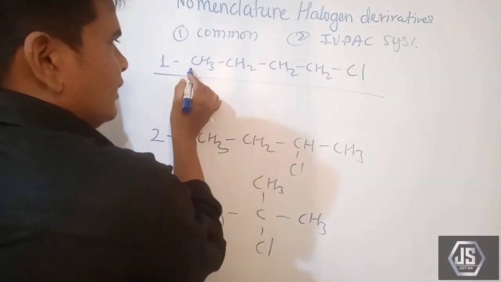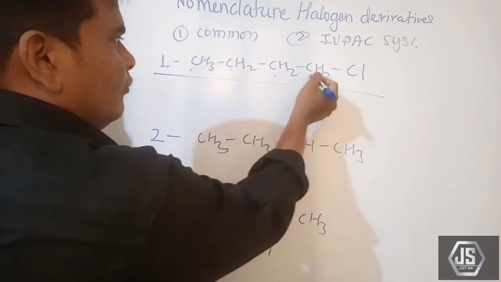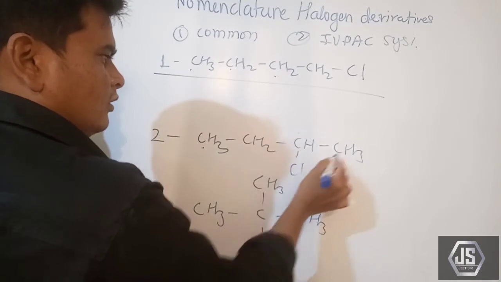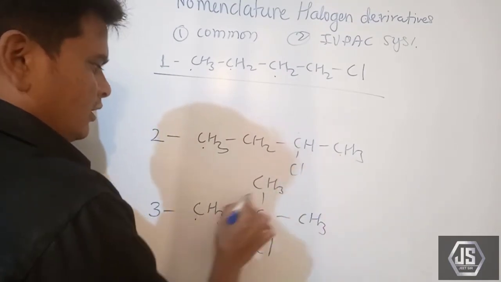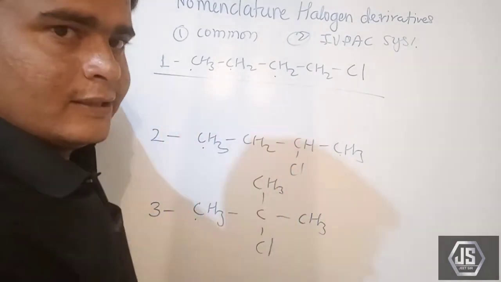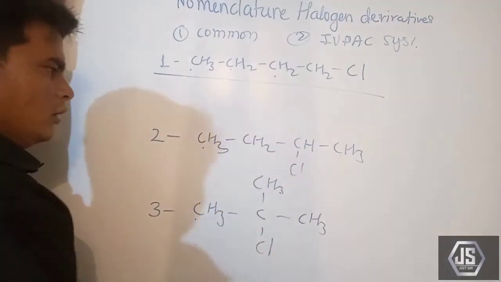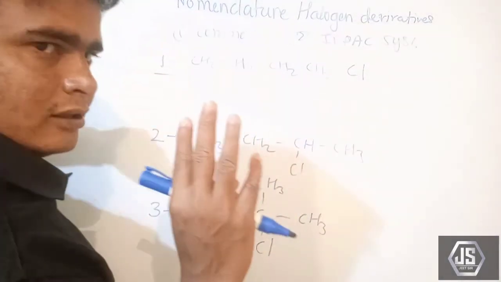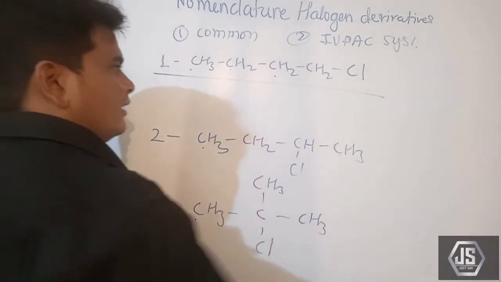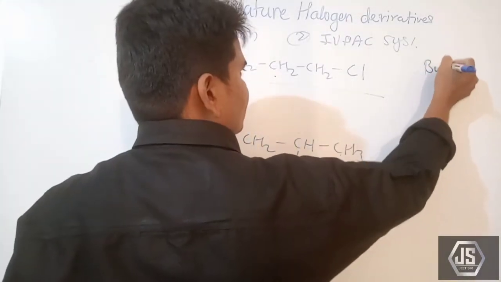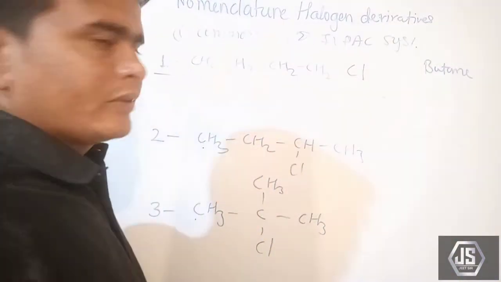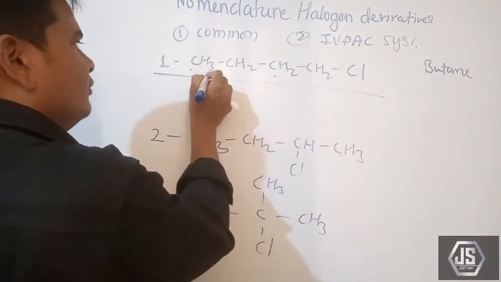How many carbons are there? 1, 2, 3, 4. Four carbons are there. Here 1, 2, 3, 4 carbons, and here too 1, 2, 3, 4 carbons. In all the compounds, how many carbons are there? Four carbons. What is the parent alkane for all four? Butane.